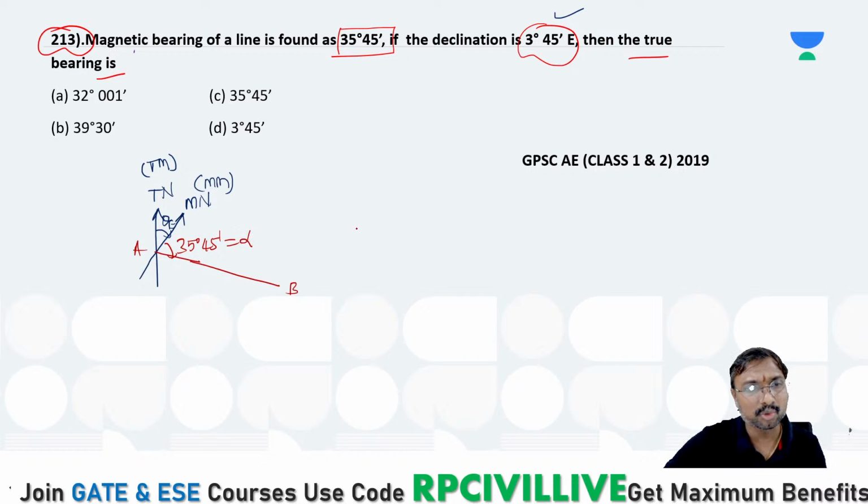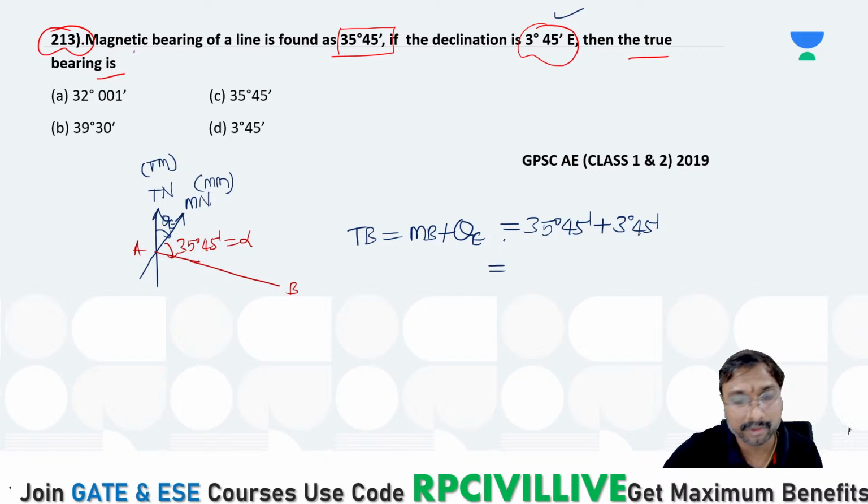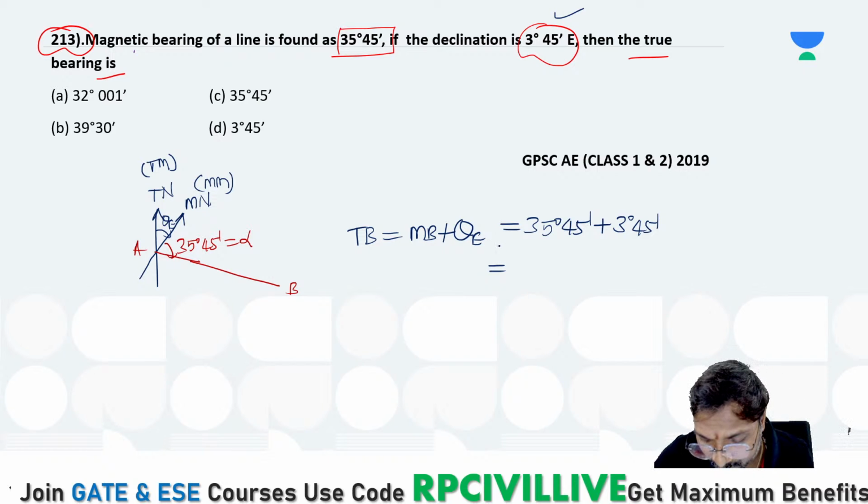Then what is that a true bearing? If you just say, everyone, what is that a true bearing? True bearing is equal to magnetic bearing plus this declination, east declination, na? So what is that magnetic bearing? 35 degree 45 minutes plus what? Declination is this 3 degree 45 minutes, right? So how much it comes to be totally, everyone? What is the value comes to be then?